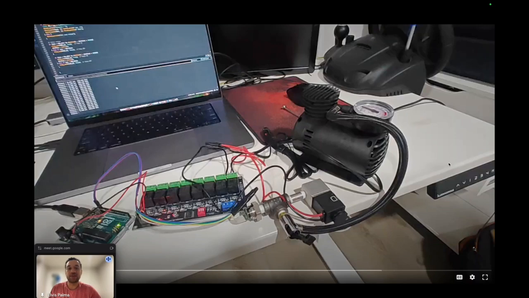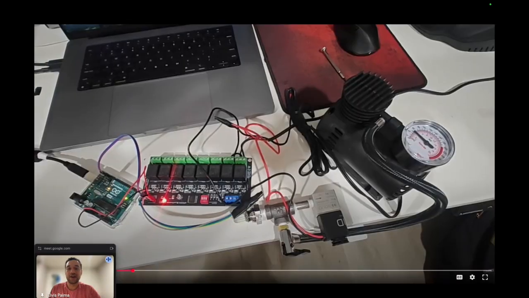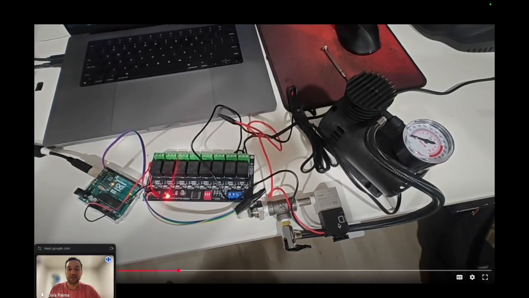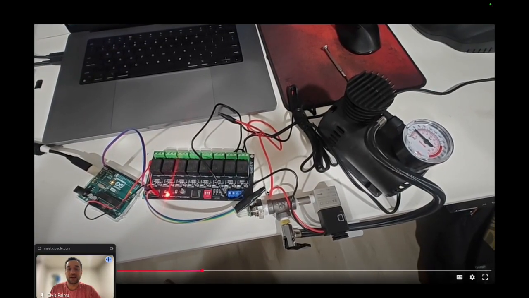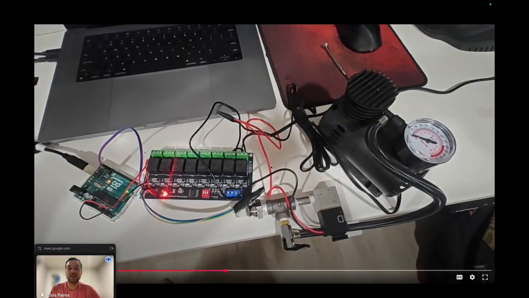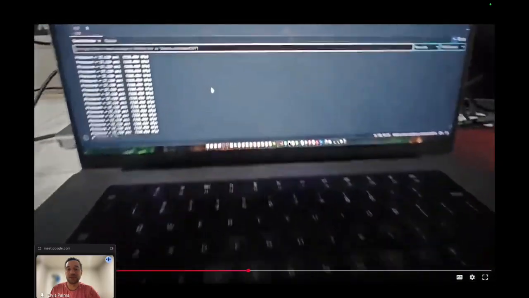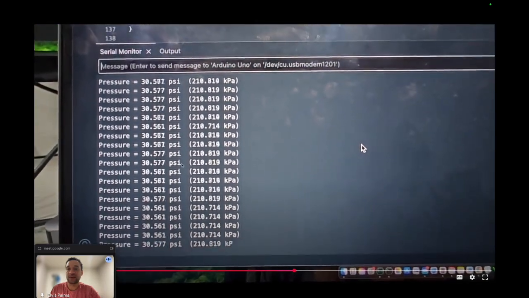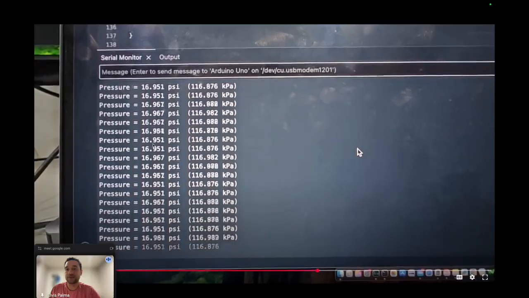What we're trying to do here is to simulate an overpressure environment and see how C++ will compare to Rust. And the point is to see how safe the two systems will be in comparison to one another. Right now, what we can see is the pressure building up at the pump, and the relay would activate the solenoid to release the pressure, and our system would calculate how long it would take to release the overpressure situation. So what we can see on the screen right now is the pressure building up, and it's cycling between high pressure and low pressure.